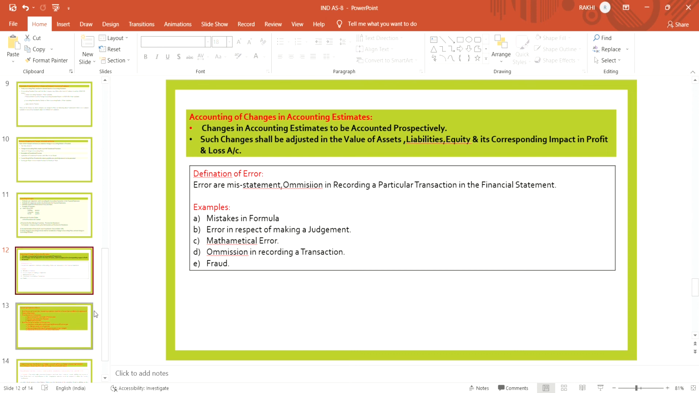Examples of errors. What are errors? It is a misstatement or omission in recording of a particular transaction in the financial statement. Errors occur due to mistakes in formula, due to mathematical error, omission of recording of any important transaction, due to fraud, or error in respect of any judgmental error.